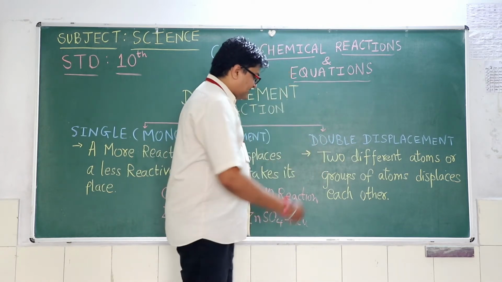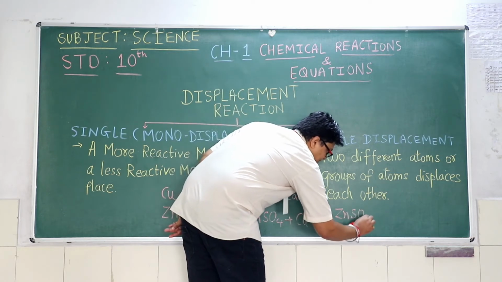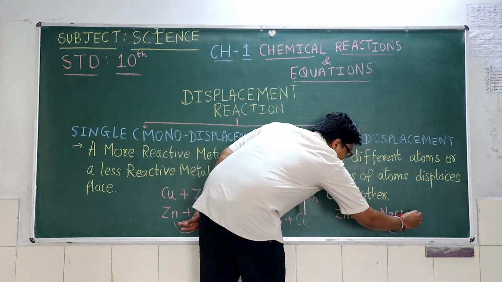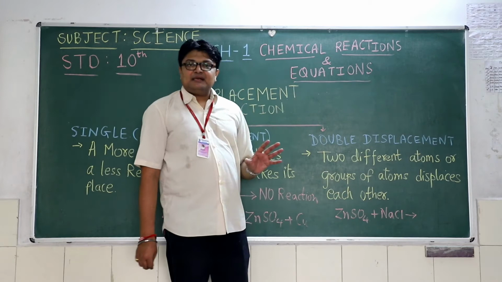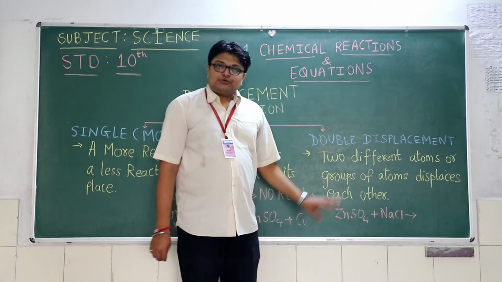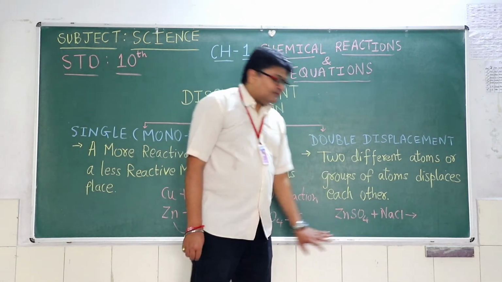For example, if I take ZnSO4 plus NaCl. Now Na is the most higher reactive element. Similarly, zinc is lower than Na. So Na will displace zinc and zinc will take place of Na.